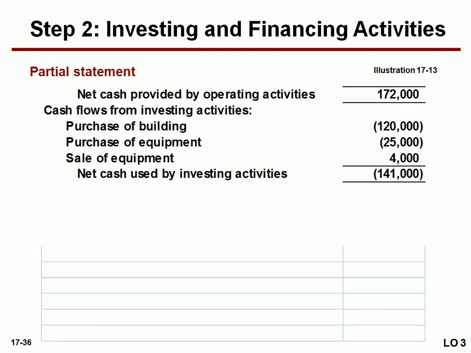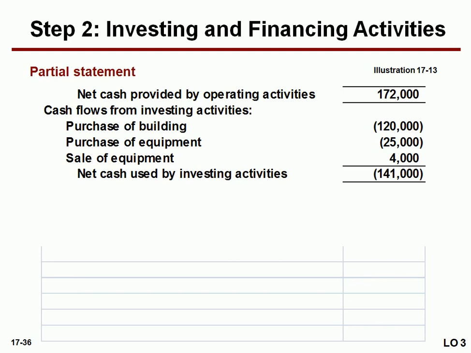So how do we record this in our cash flow statement? We are talking about cash flows from investing activities. Let's consider the example we took in our cash flow from operating activities. We got the net cash provided by operating activities of 1,72,000. Now just write cash flows from investing activities after that.